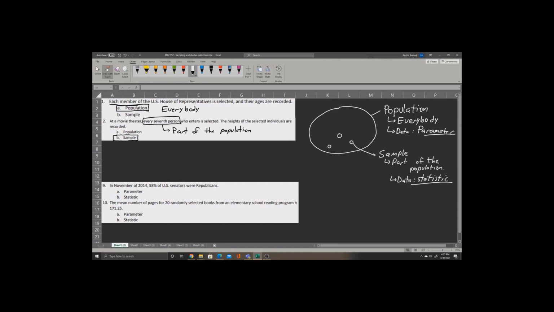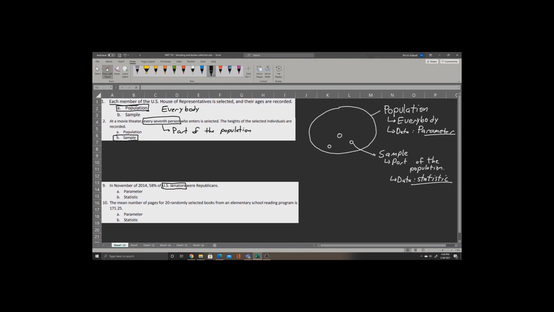In question 9, it says, in November of 2014, 58% of U.S. senators were Republicans. Now first, are we asking about a population or a sample of the population? All we're given is that we're looking at U.S. senators.